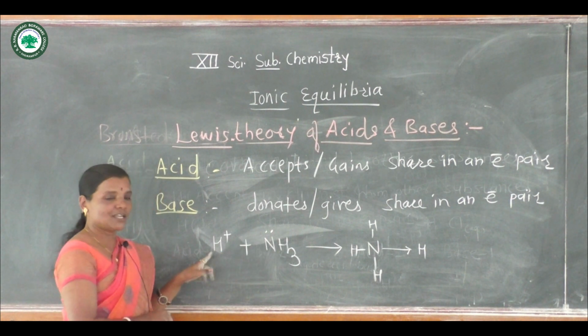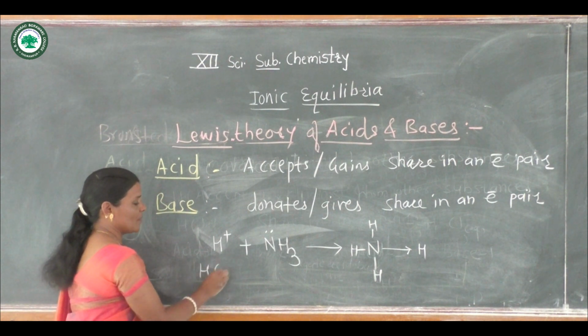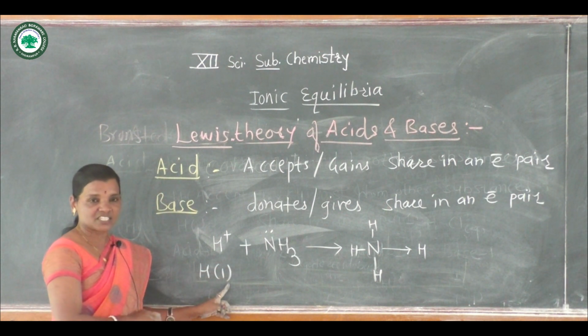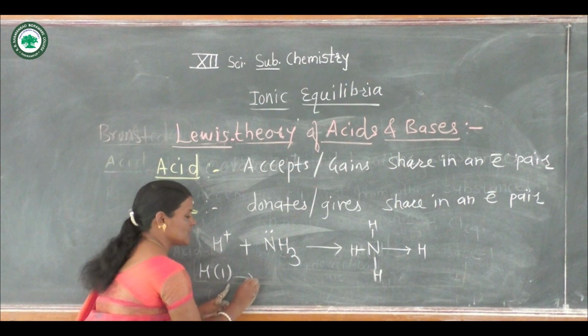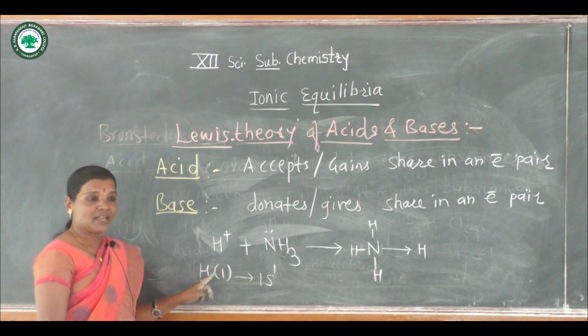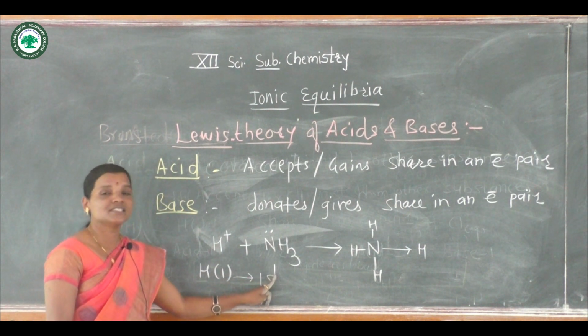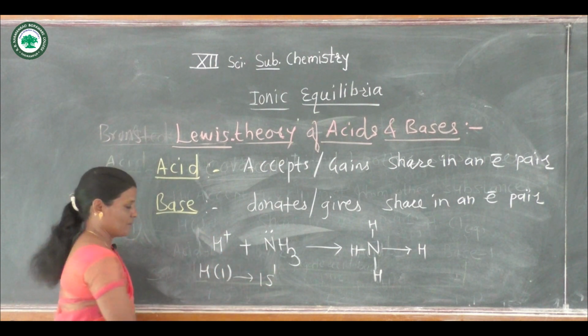Now we know that hydrogen, its atomic number is 1. Its electronic configuration is 1s1. And we know that when hydrogen loses this electron, then it forms H plus ion.